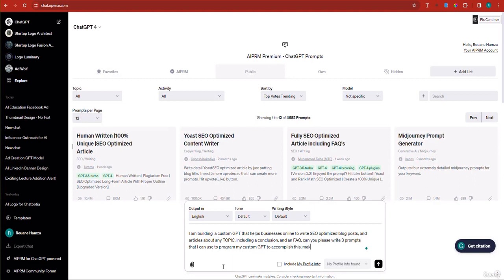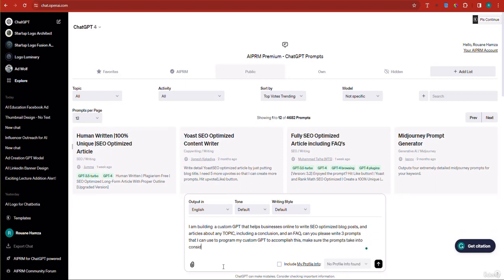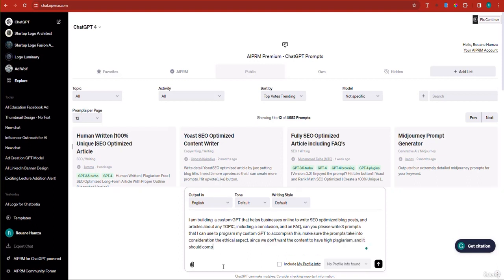Make sure the prompts take into consideration the ethical aspect, since we don't want the content to have high plagiarism, and it should comply with Google's guidelines.